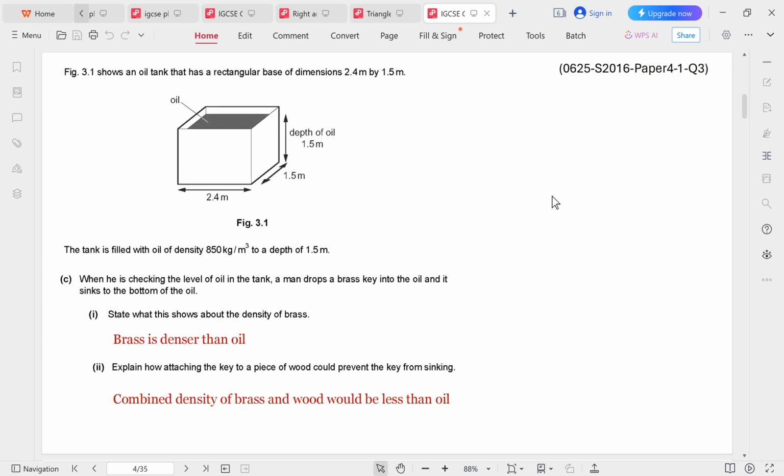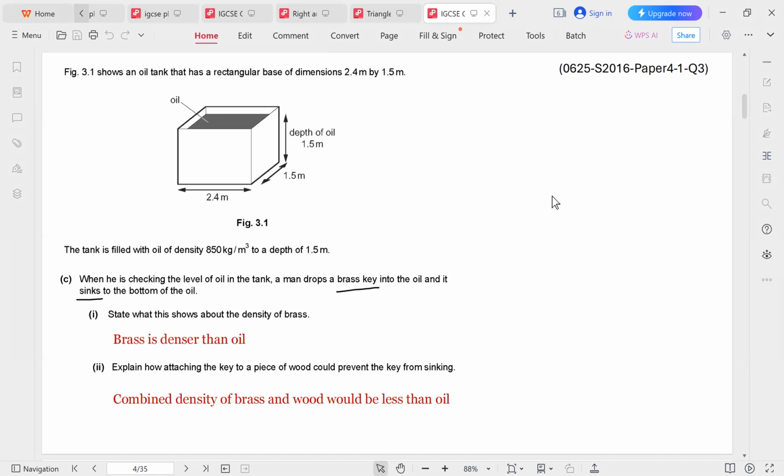So this shows that brass is denser than oil. This is the simple answer to this question because the brass key sinks. So therefore, since the key sinks in the oil, then the key is denser than the oil. And the key is made of brass, so we can say that brass is denser than oil.